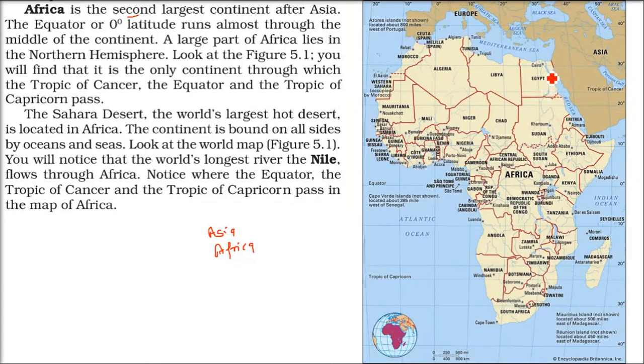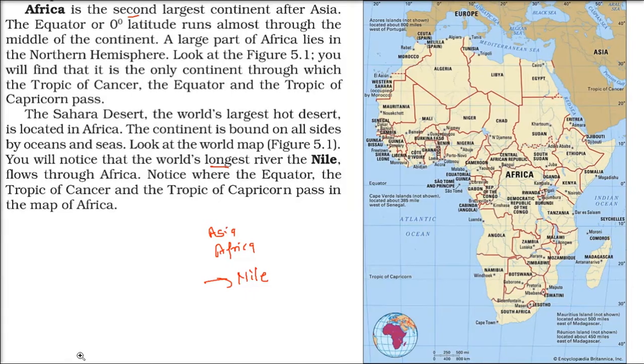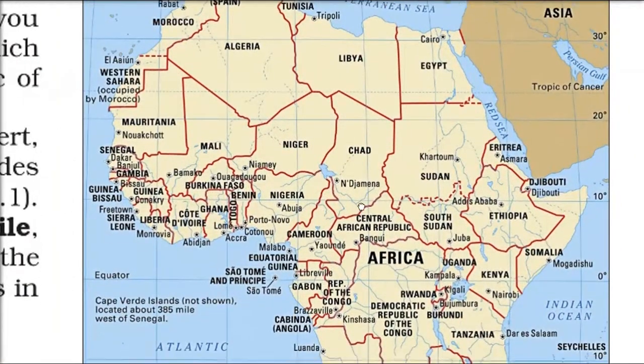And one more thing here is Nile, N-I-L-E. Nile is the longest river. There is a difference between longest and largest. Longest means we're talking about the length. Here, the longest river of the world, Nile, Nil Nadi, is in Africa. This is the portion I'm showing you. It's Nile.